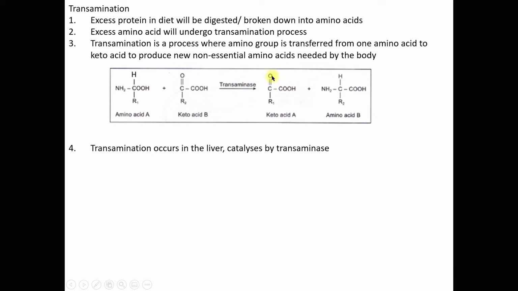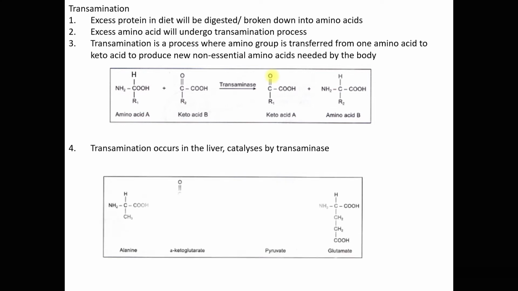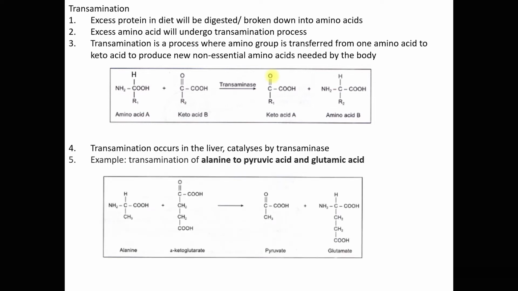This transamination occurs in the liver and is catalyzed by transaminase. An example of transamination is the transamination of alanine. Transamination of alanine by transaminase will produce pyruvate, or pyruvic acid, and glutamate, or glutamic acid.